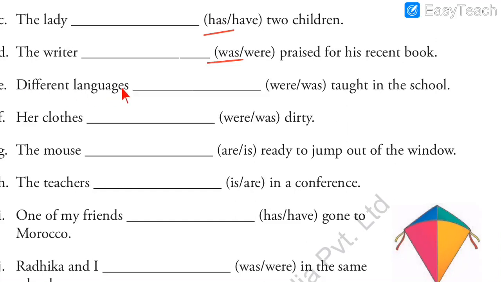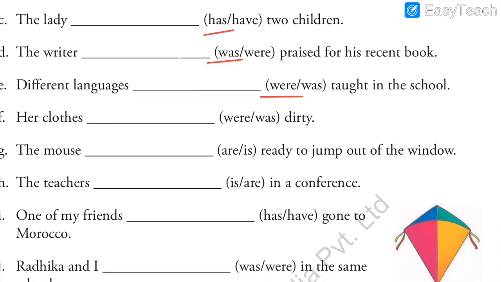Next sentence, different languages dash taught in the school. Now here our main subject is languages. Languages means it is more than one. If it was one we would have written language, but here it is languages, which means more than one language. So with languages we have to write a plural verb. Was or were? We would have to write were, because were is the plural form, because it is more than one language. So different languages were taught in the school.